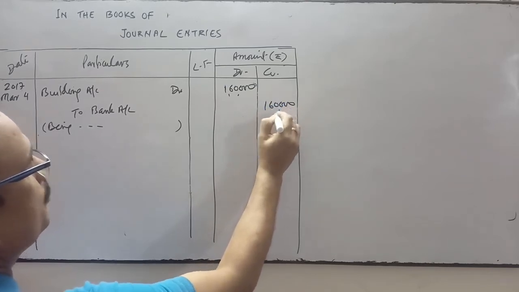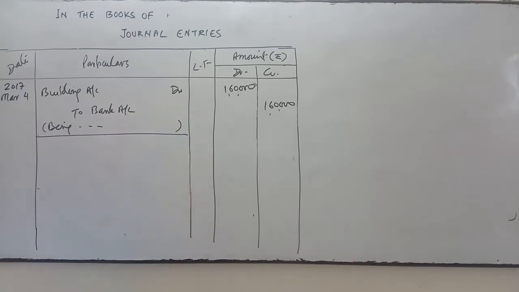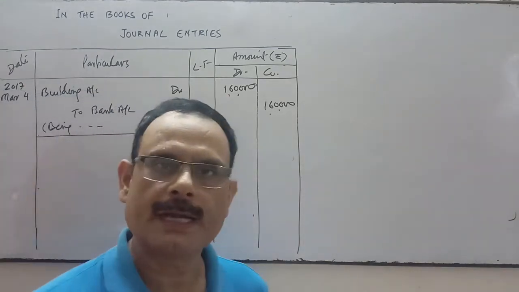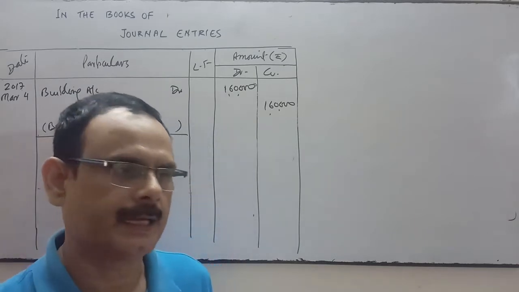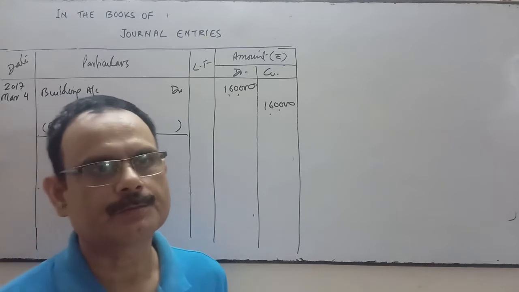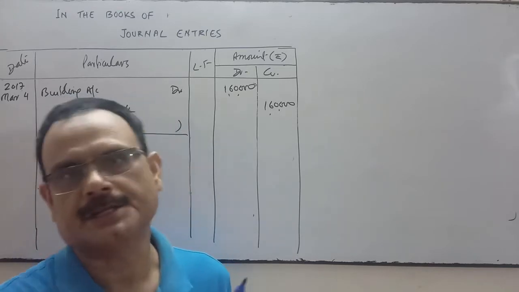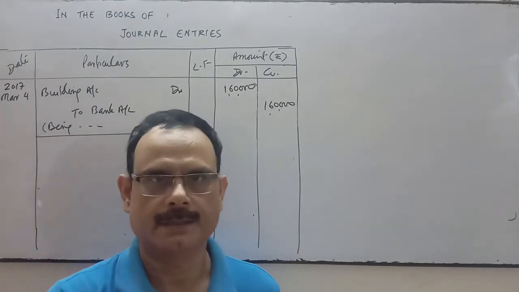That expense will be included in the building account. Why will this expense be included in the building account? Because this expense is incurred at the time of purchase of the building. So this expense is not a revenue expenditure. This expenditure will be considered a capital expenditure. That's why this expenditure will be added to building.